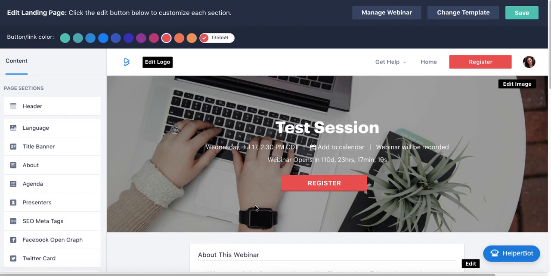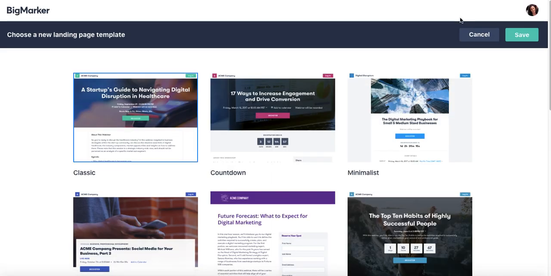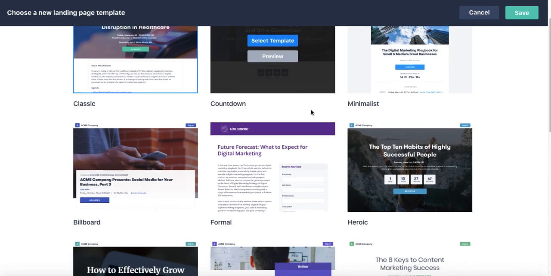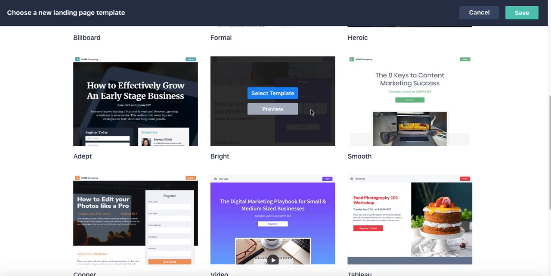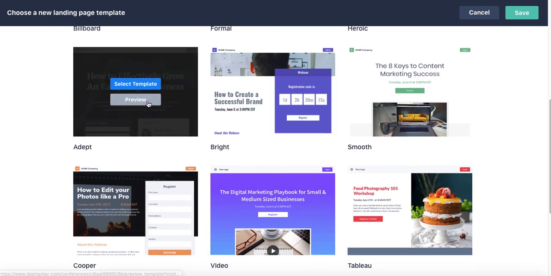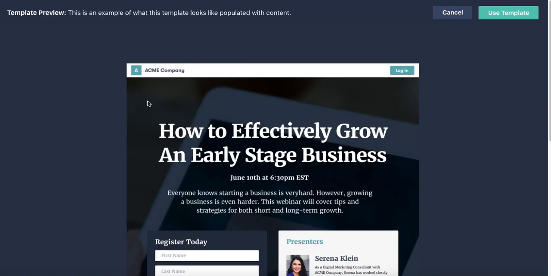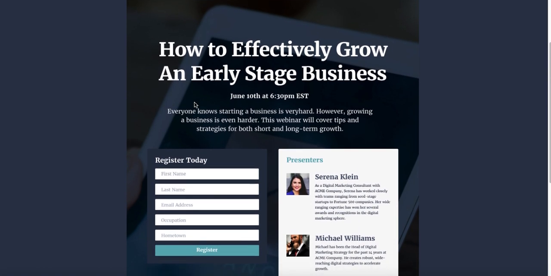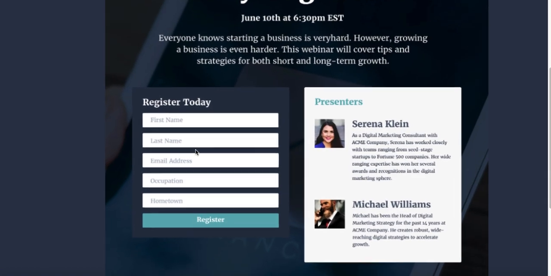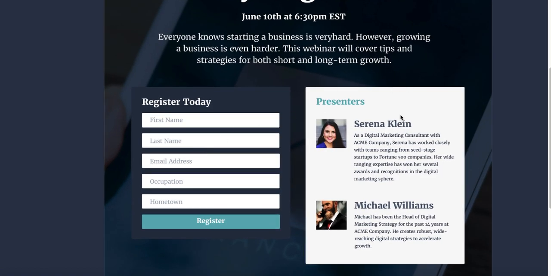Now we've mentioned the live editing, but the actual formatting of the page or the template of the page can also be changed. To do this, click on the Change Template button at the top right corner of the screen, and you'll be brought to a page that gives you all of the different template designs that you can choose from. This actually reorganizes the entire page and gives it an entirely different layout. So for example, if we were to preview one, you'll notice that it looks very different from the one we were just on. In this one, it has a large image that takes up the entire page. It also has a registration form and more robust featured presenters on the right-hand side.